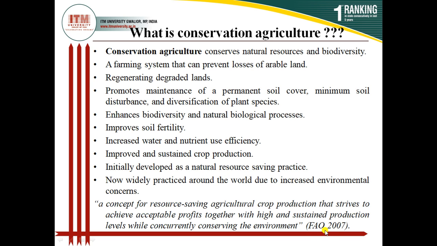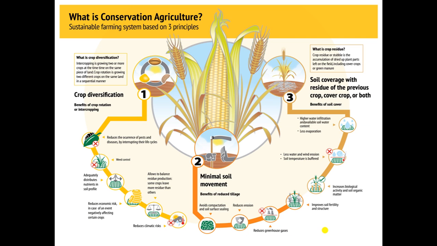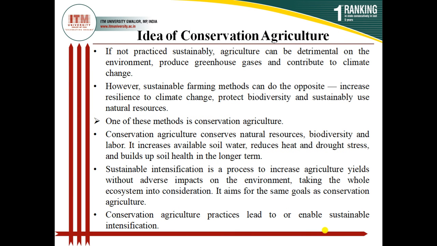This was when we people thought that we are disturbing the climate and we are experiencing the climate change. So it was noticed that our exploitative agriculture practice is disturbing the climate. So the sustainable farming method was advocated in 2007.